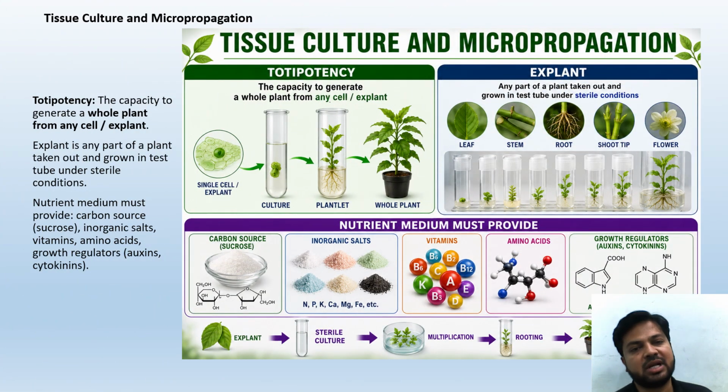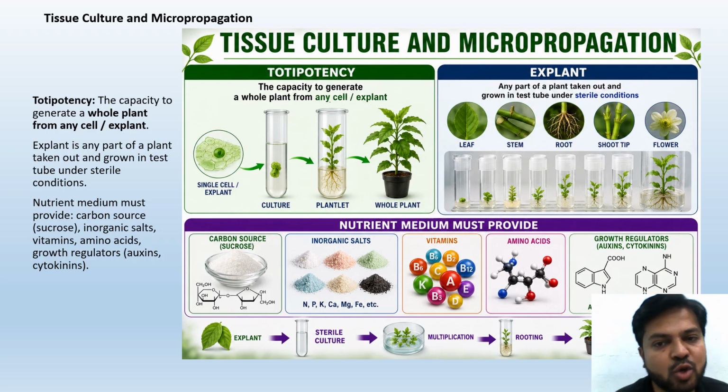Let's see what is tissue culture. The capacity to generate a whole plant from any cell or explant is called totipotency. A single cell explant is used in culture, then that culture produces a plantlet, then that plantlet is taken out and put in the soil, natural environment. That is totipotency.